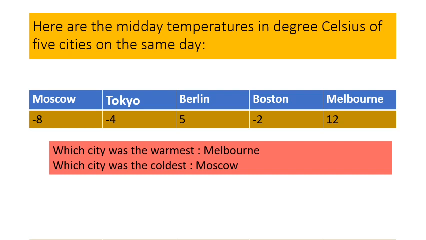The next question, which city was the coldest? It is Moscow and its temperature was -8 degrees Celsius.